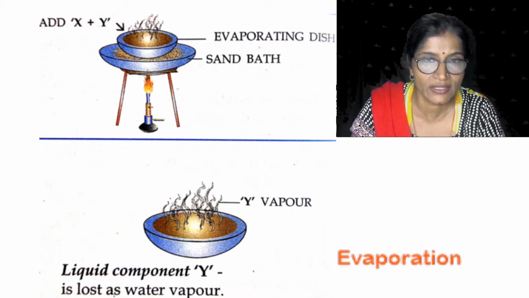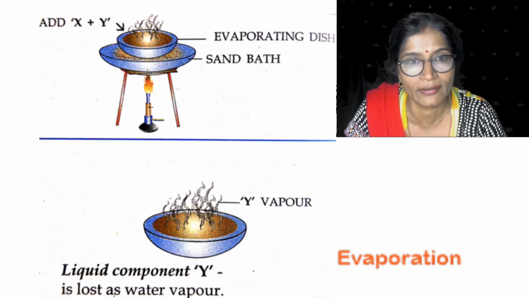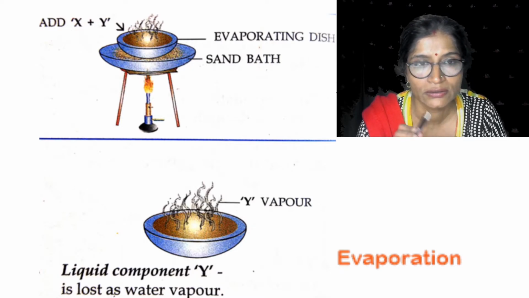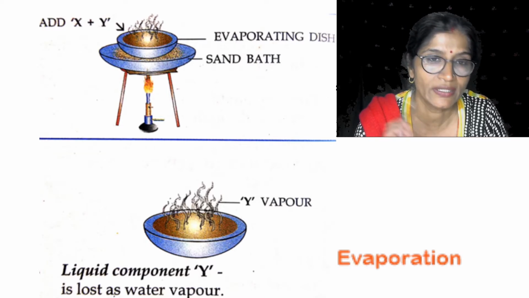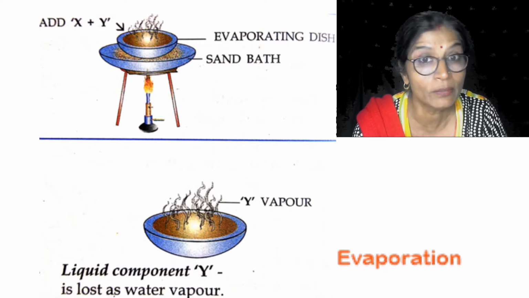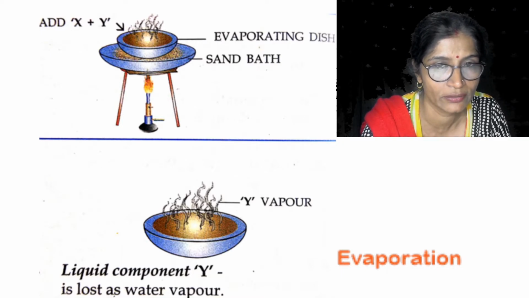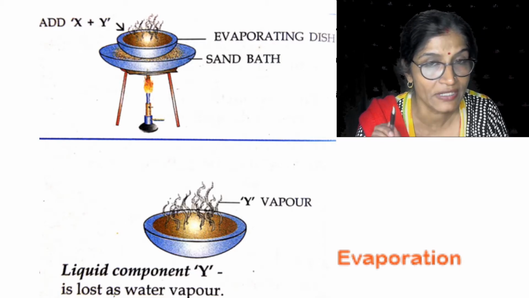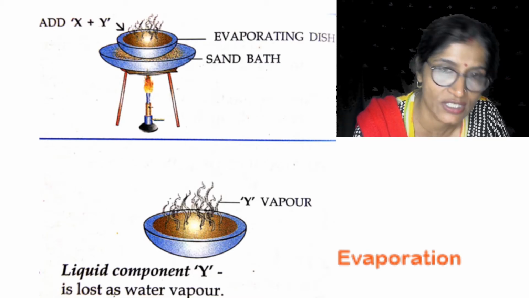When it is heated, water evaporates out, and what is left behind is the salt particles. So we can separate the soluble solid from the liquid component by the evaporation method. Even a soluble solid can be separated by the distillation method.